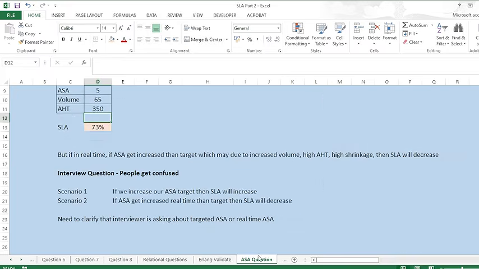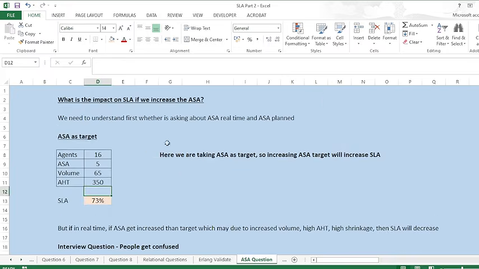Moving on to the next question, which is also asked: what is the impact on service level if we increase the ASA? This question is most of the time asked in interviews. We first need to understand whether the interviewer is asking about the real-time ASA or the targeted ASA, that is the planned ASA. So I'll explain it here.